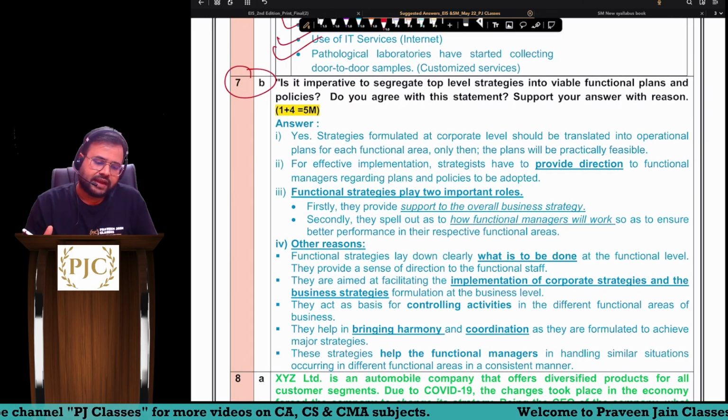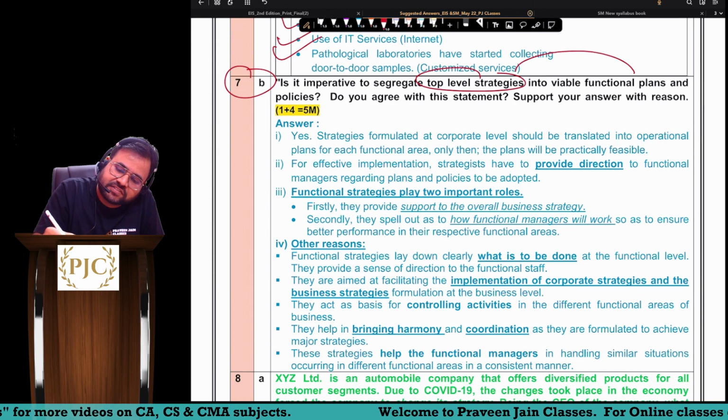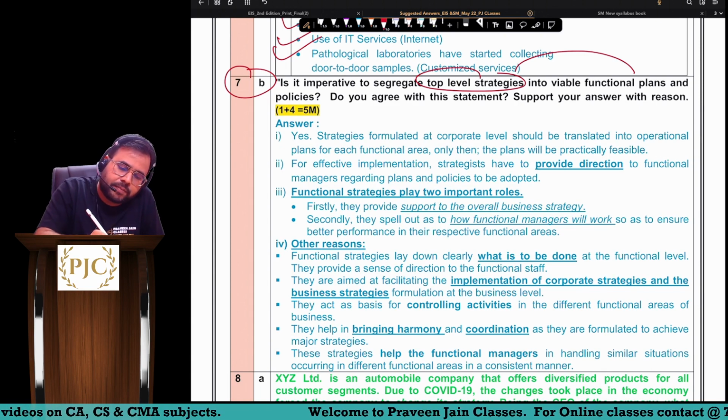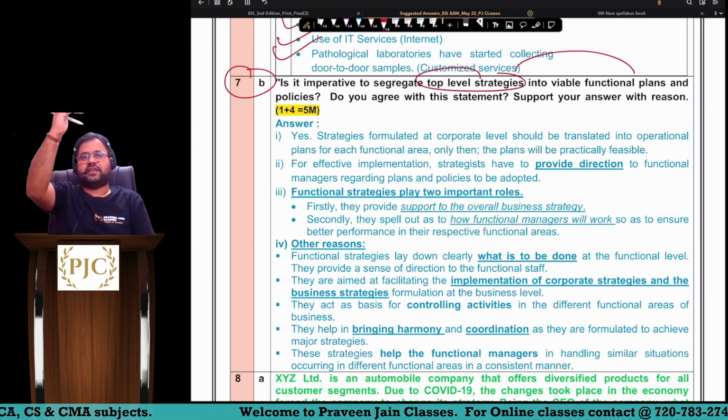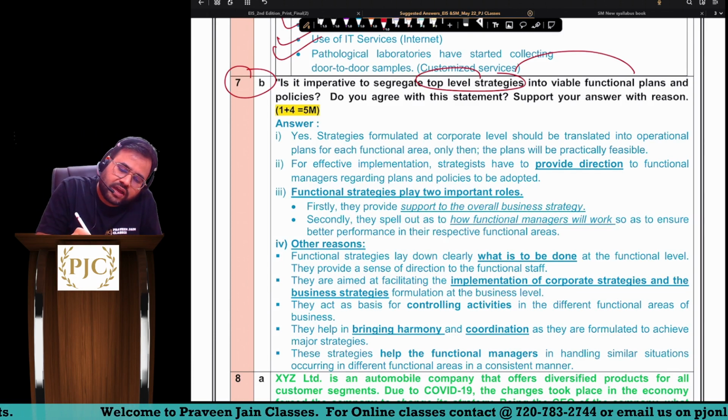7B. It is imperative to segregate top level strategies into viable functional plans and policies. Okay, meaning whatever top level strategies are there, we have to break that into functional plans and policies. Do you agree with this statement?